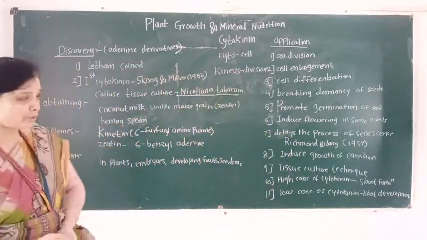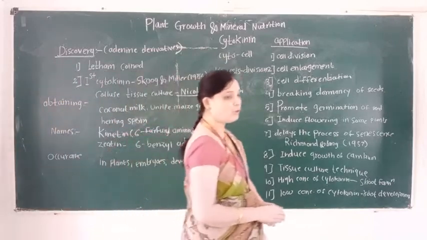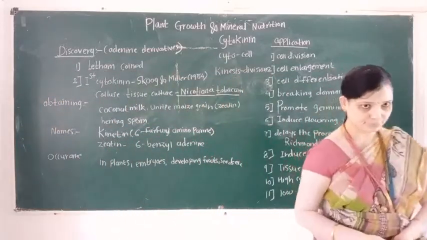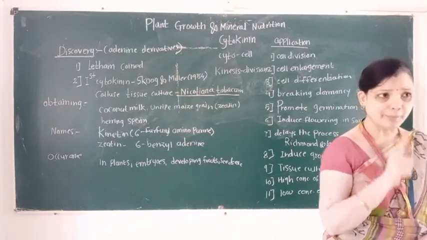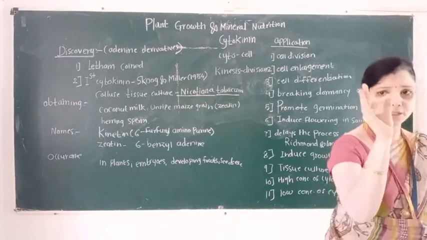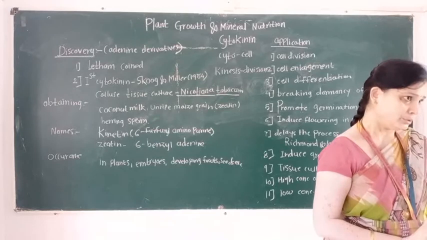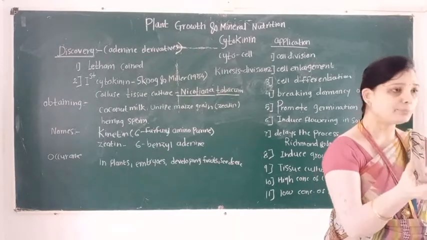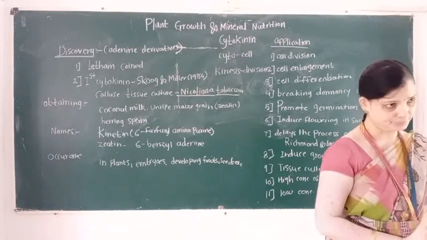So now students will learn the applications of cytokinin. First important application of cytokinin is cell division. Cell division means formation of the new daughter cell.